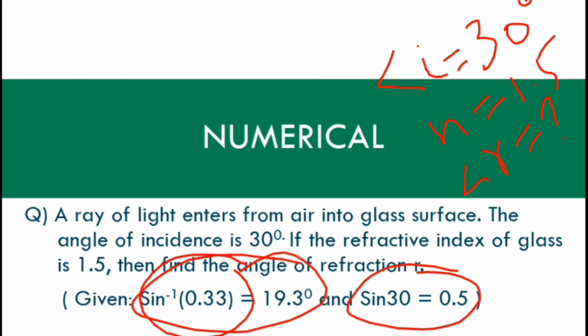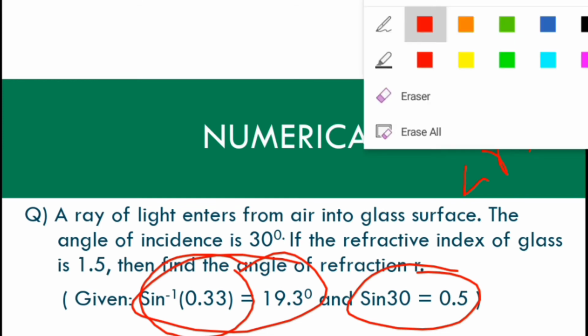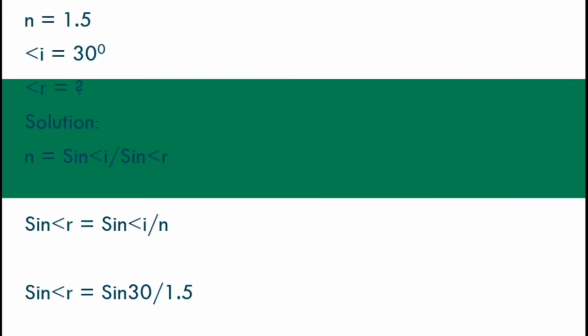Now let's solve it. Here we will apply the first formula of the refractive index. We have n is equal to 1.5, angle I is equal to 30, and we have to find angle R. N is equal to sine angle I upon sine angle R. Since we have to find the value of angle R, we will arrange this formula in terms of angle R. So it will become sine angle R is equal to sine angle I upon n.